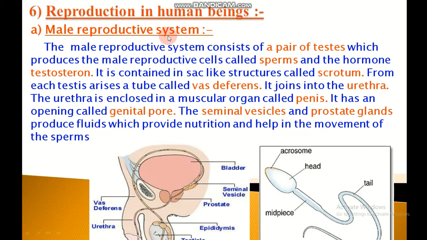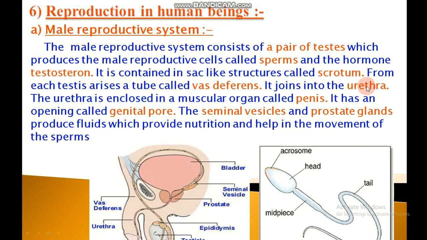Reproduction in human beings. First, male reproductive system. The male reproductive system consists of a pair of testes which produces the male reproductive cells called sperm and the hormone testosterone. It is contained in sac-like structures called scrotum. From each testis arises a tube called vas deferens.